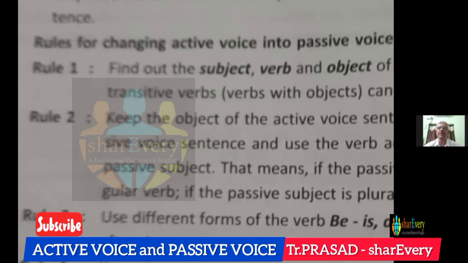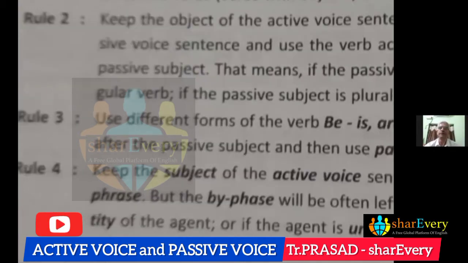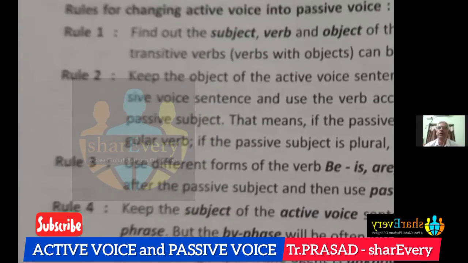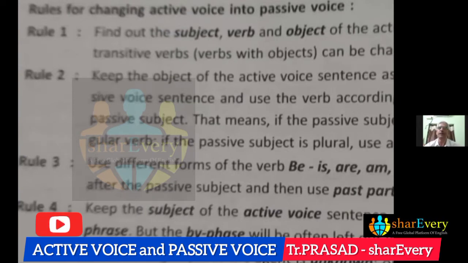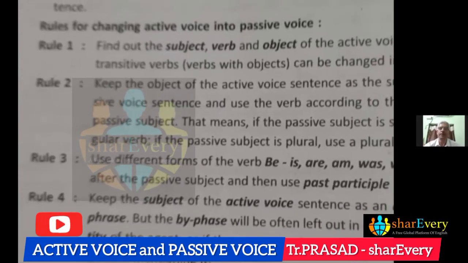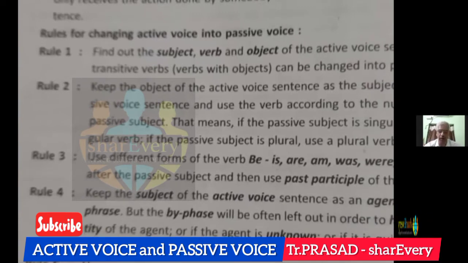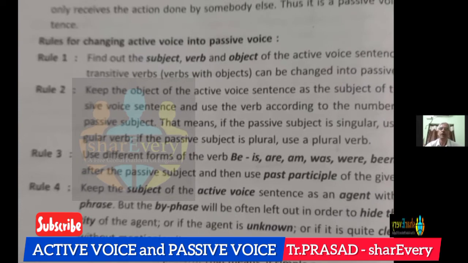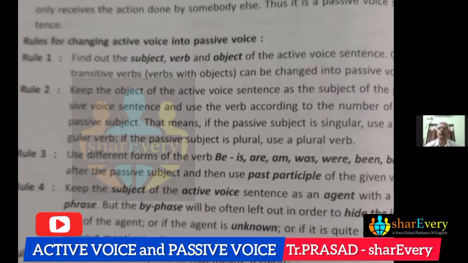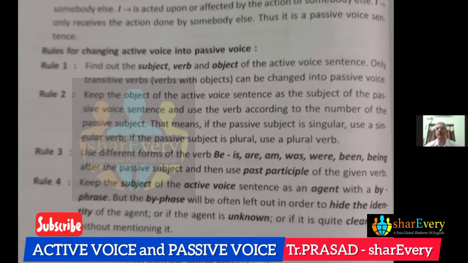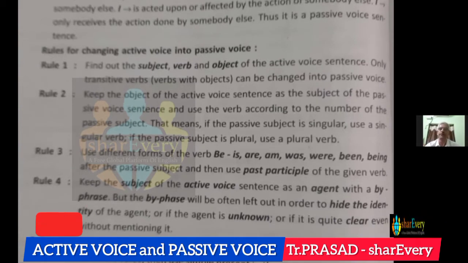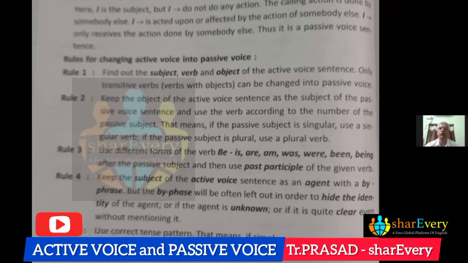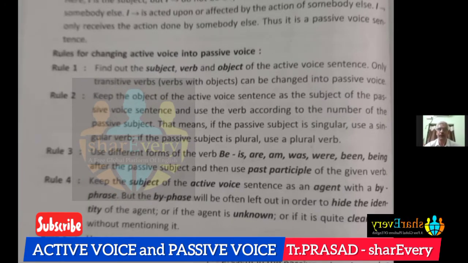Now, let us see some general rules for changing active voice into passive voice. One more thing is, only transitive verbs have passive voice. Transitive verb means a verb which takes an object. There are so many types of verbs. Only transitive verbs can be changed into passive voice. Okay, the first rule: subject, verb and object.